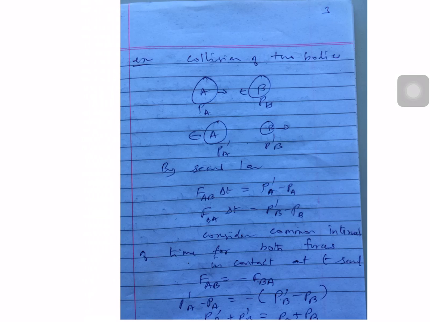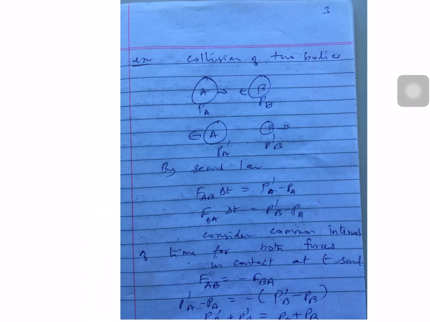By second law, F of AB del T should be equal to P dash A minus PA. Clear. PA and PB are the momenta before collision. P dash A, P dash B are momenta after the collision. The same way, F of BA, I mean force acted on B by A, FBA del T equal to P dash B minus PB.